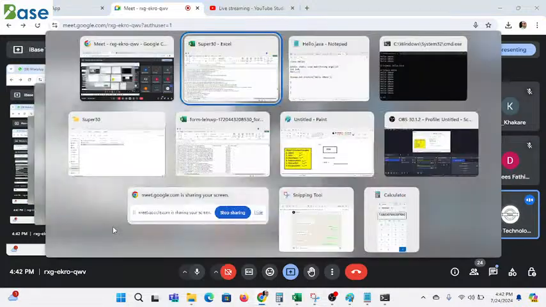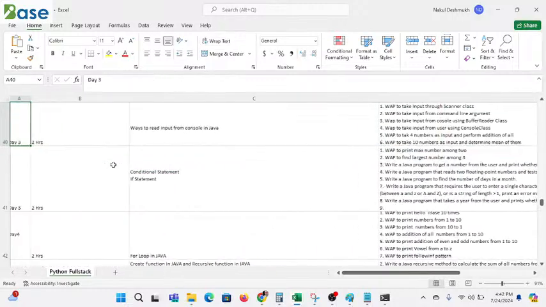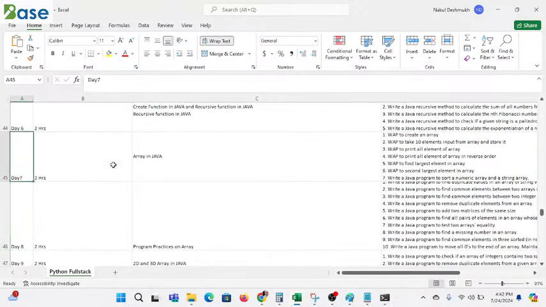So I have n numbers of programs. For nearly every single concept I have about 30 to 40 programs, which will definitely clear your concepts. The level is from easy to hard.